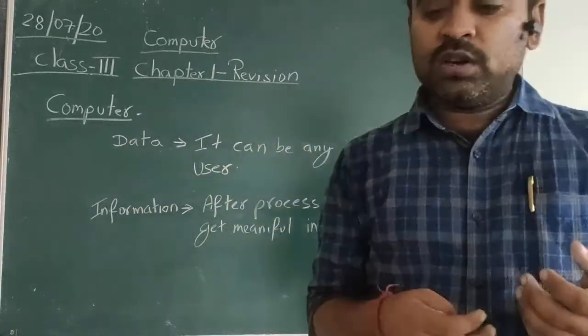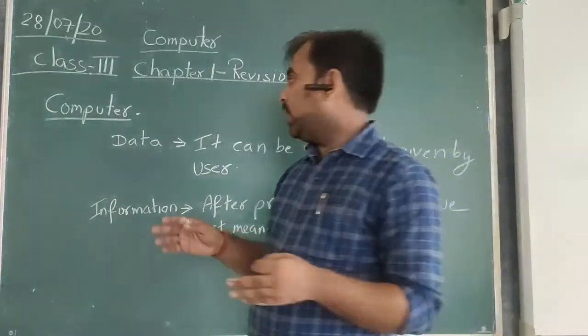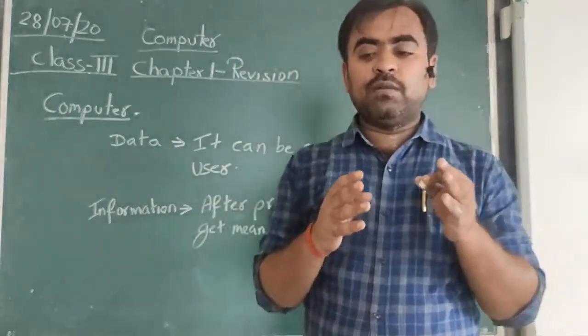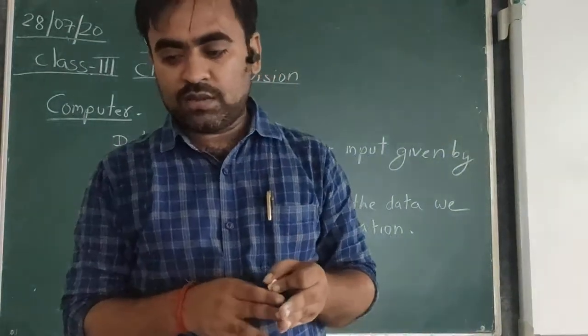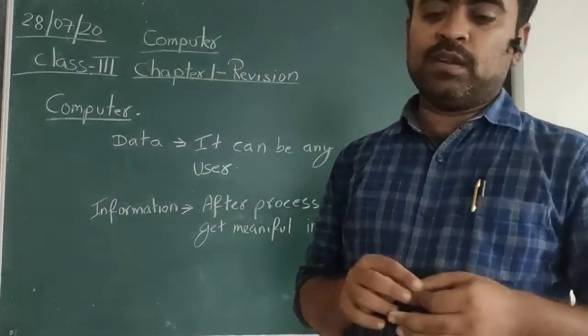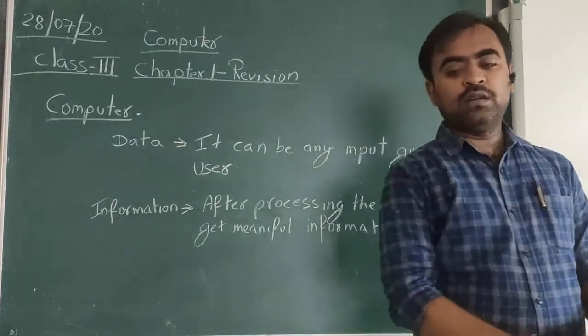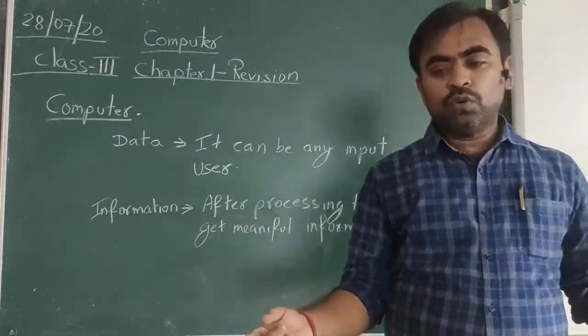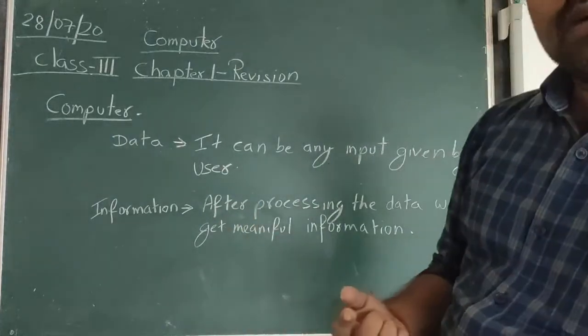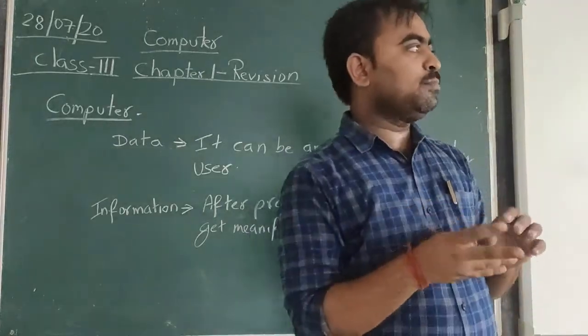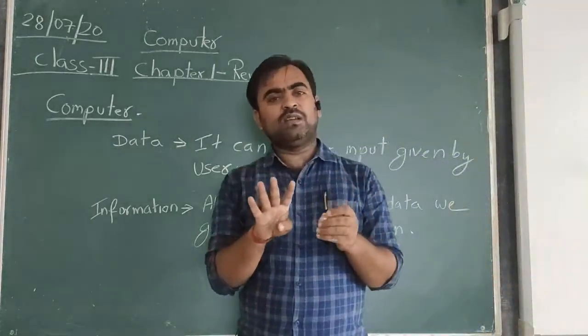Now any computer has some important parts, like the monitor, CPU, keyboard and the mouse. Any computer has four basic parts.